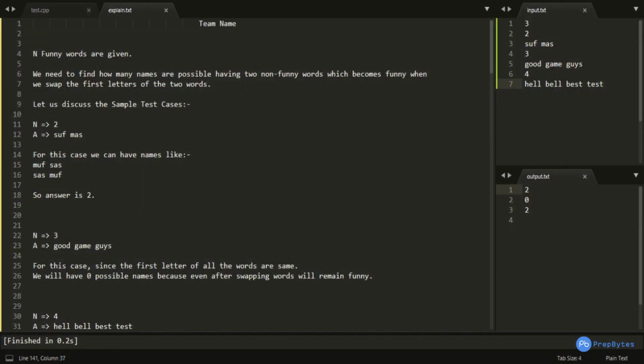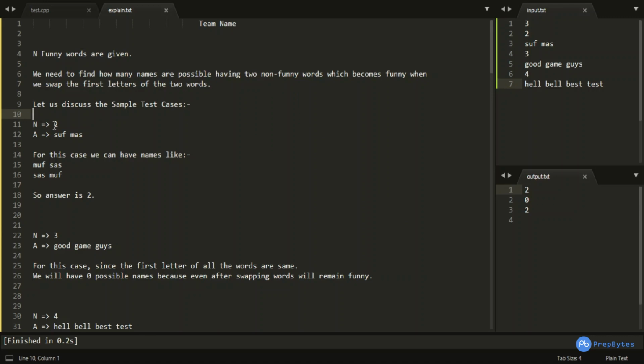So the gist of the problem is nothing but we have got n funny words and we need to find how many names are possible having two non-funny words which become funny when we swap the first letter of the two words. So this is the gist of the problem. So let us now discuss the sample test cases.